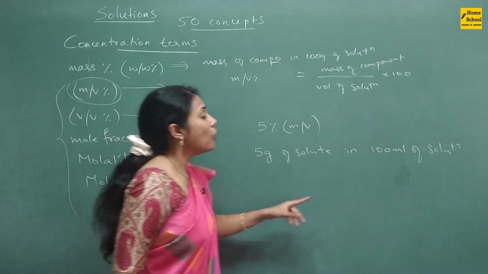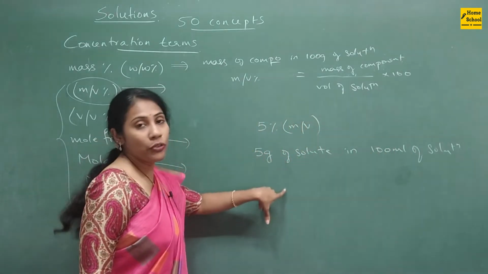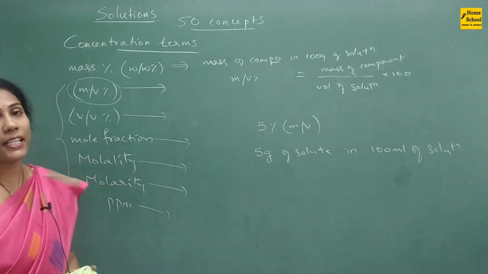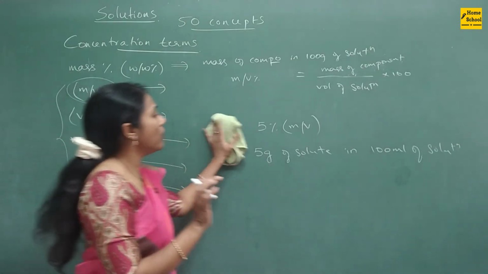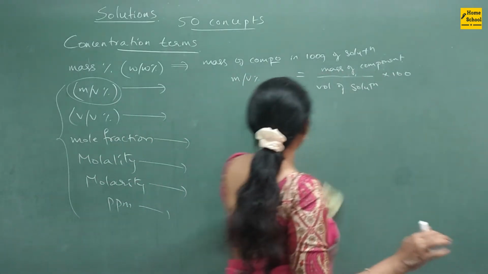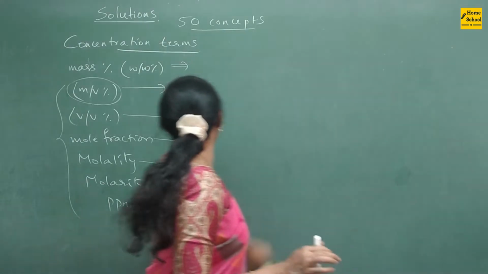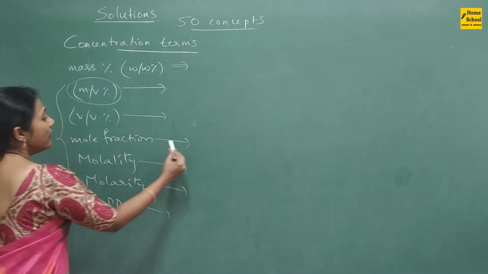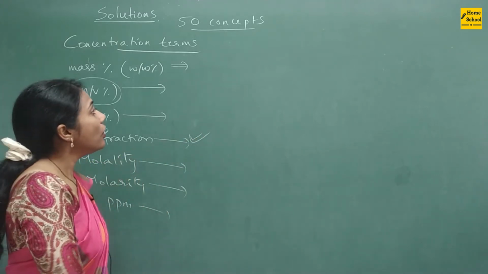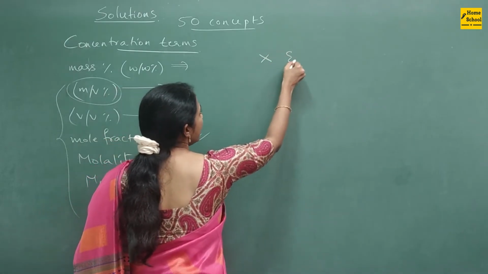Here the volume of solution is given and the mass of solute is given. That is what we mean by mass by volume percent. As I already told you, a question may not be specifically asked on this aspect, but the meaning of these terms is important to understand. Now very important, coming to mole fraction. Suppose you have components X and Y.